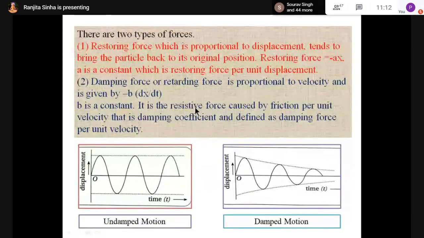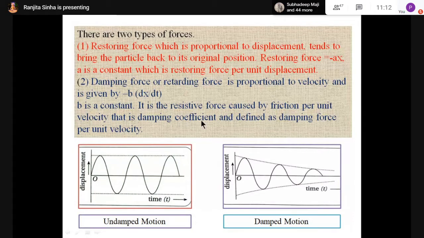It is the resistive force caused by friction per unit velocity, and that is the damping coefficient, defined as damping force per unit velocity. So damping force is the resistive force caused by friction per unit velocity. And this is the damping coefficient, defined as damping force per unit velocity.